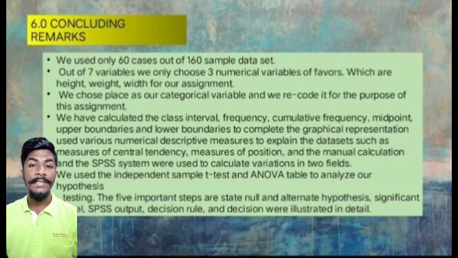We use the independent sample t-test and ANOVA table to analyze our hypothesis testing. The 5 important steps are used and stated in the report as the alternate hypothesis, significance level, SPSS output, decision rule and decision, which were illustrated in detail in this report.